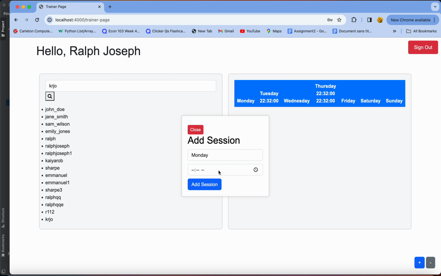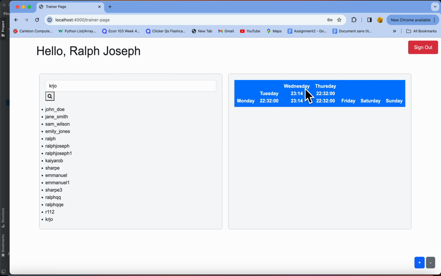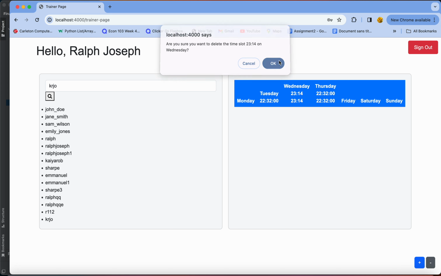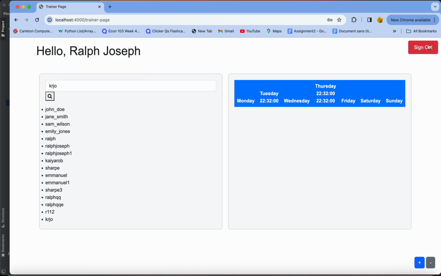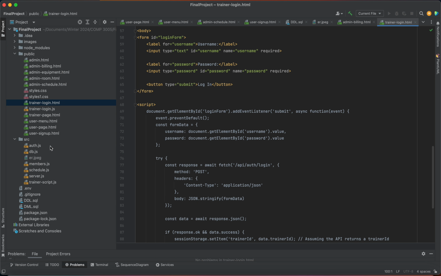And if you want to add a schedule, we come here and it's gonna ask us what day, and we choose our time. For the schedule, it has to be a time that's not close to the other one, otherwise it's not gonna accept it. And if we want to delete it, we do the same thing, type Wednesday and the time, and it's gonna delete. And if you want, you can just sign out, and that's it. So that's basically all the activities that we can do on my application.